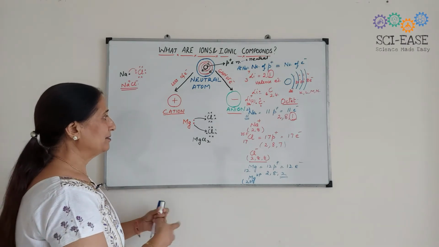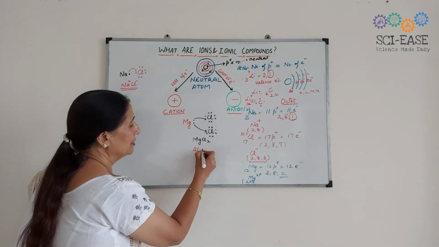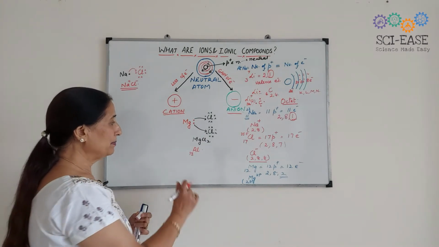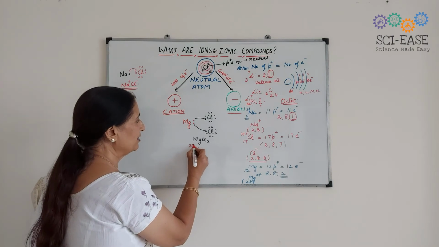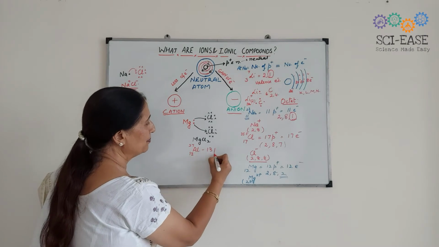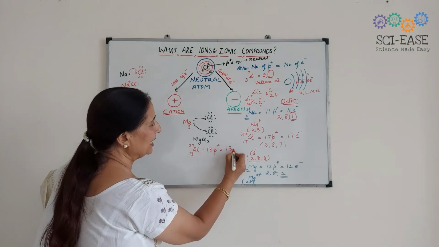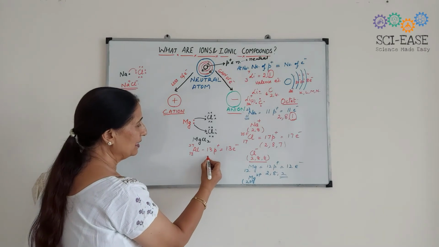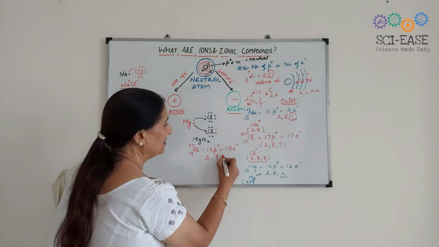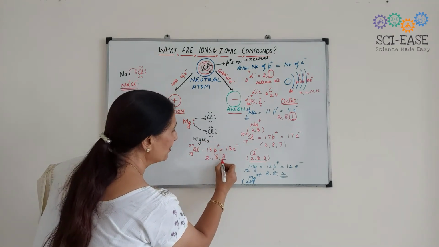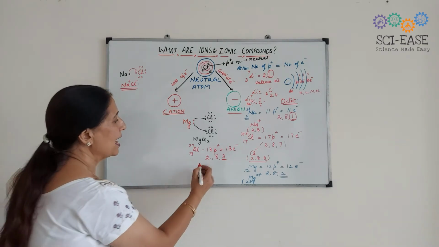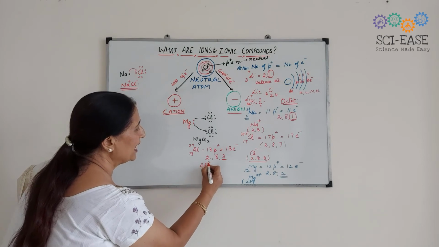In case of aluminium, it has atomic number 13, okay, and atomic mass 27. So how many protons? There will be 13 protons and 13 electrons. In the first shell, 2 electrons are accommodated, in the second 8, and in the third 3. Aluminium will lose these 3 electrons, resulting in the formation of Al3+.